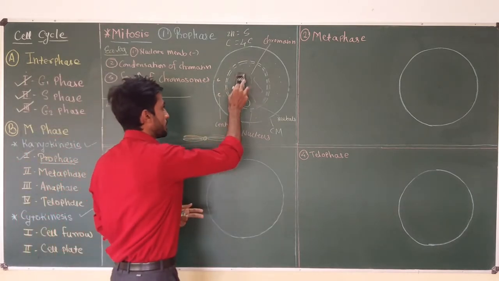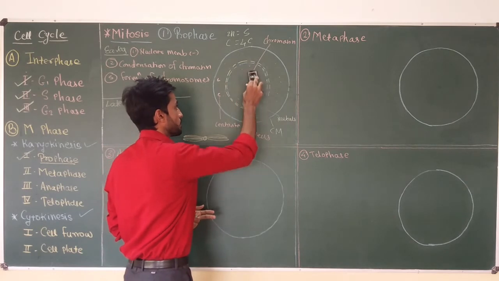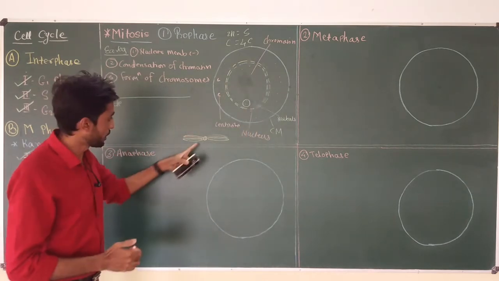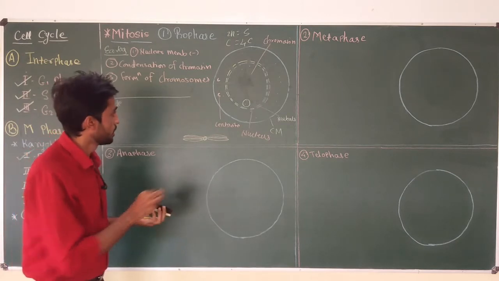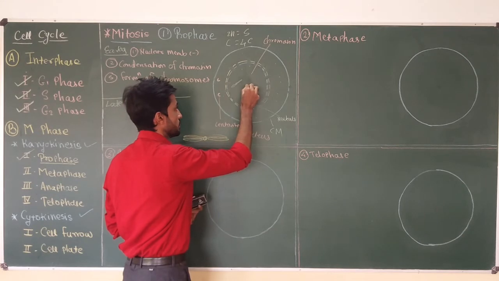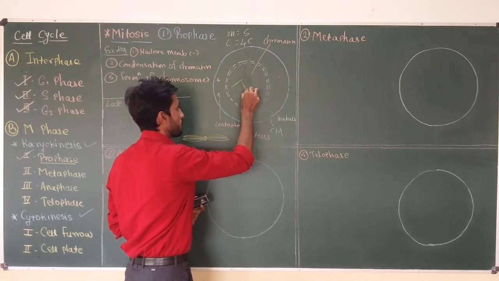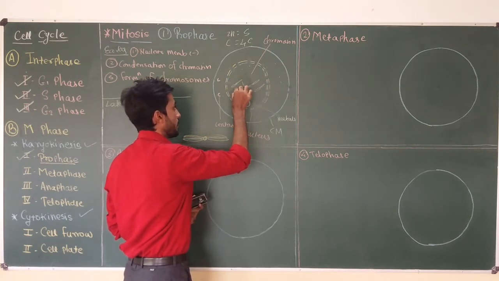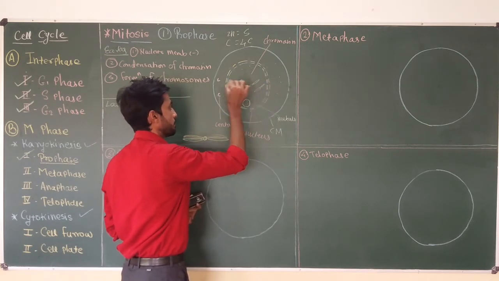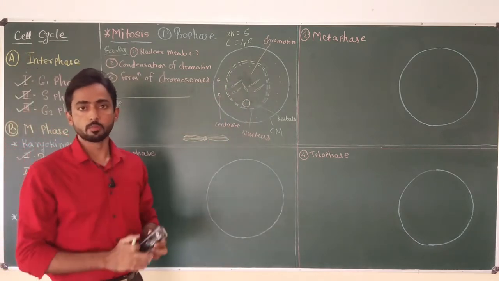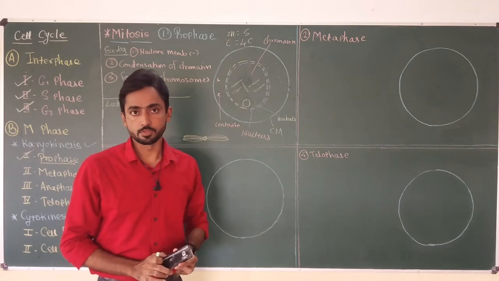So 5 chromatin will convert into 5 chromosomes. So I am drawing 5 chromosomes here: second, third, fourth, and fifth. So chromatin will convert into chromosome due to the condensation process.